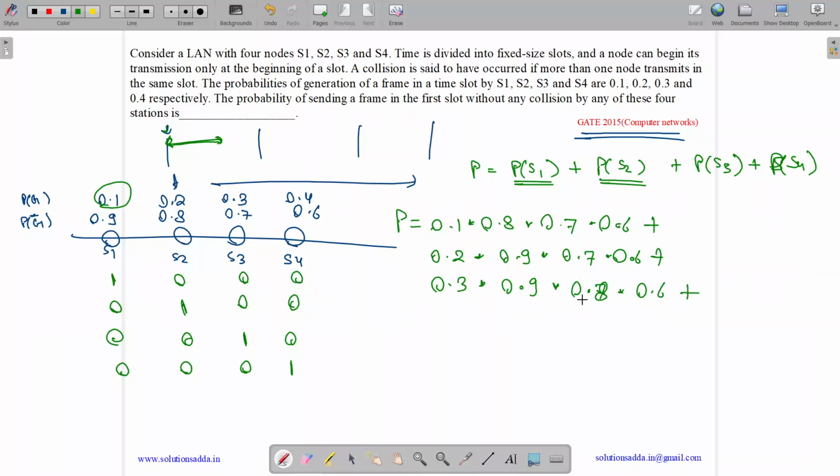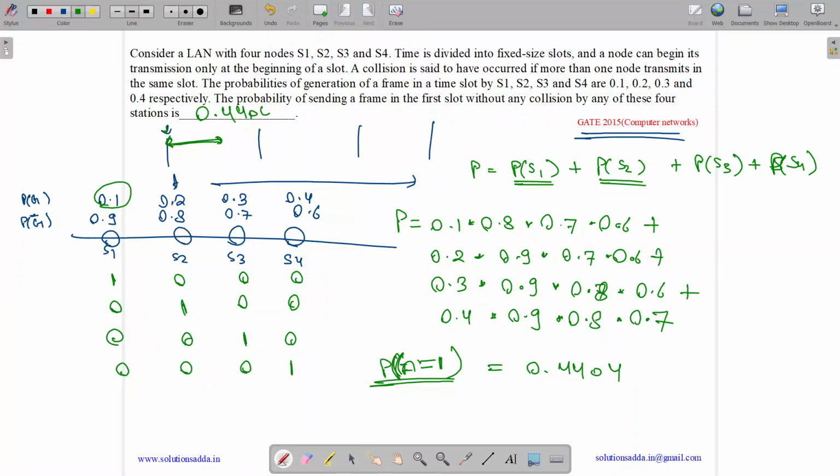S4 is sending with a probability of 0.4 and others are not sending with probability 0.9, 0.8 and 0.7. So the probability that exactly one is sending without any collision in the first time frame, if you sum it up, you will get 0.4404. So answer is 0.4404.